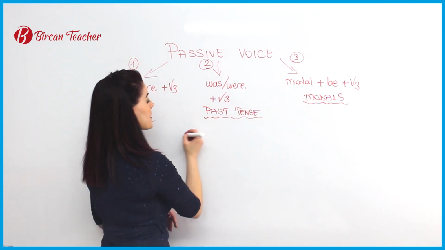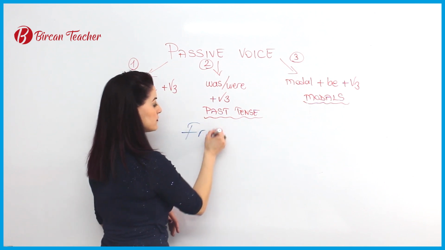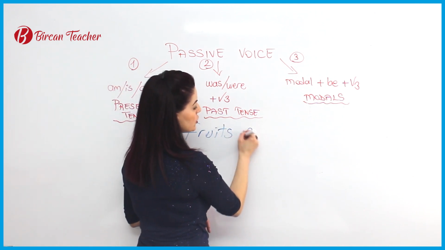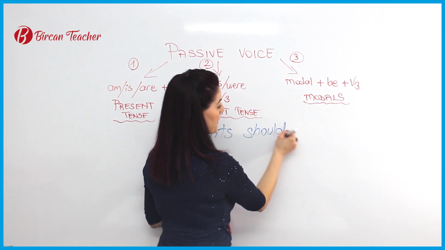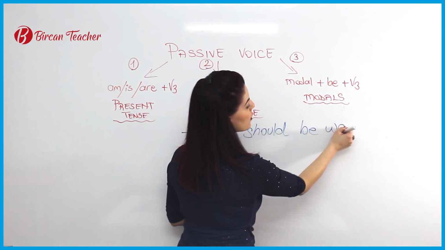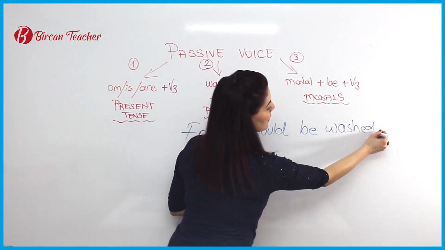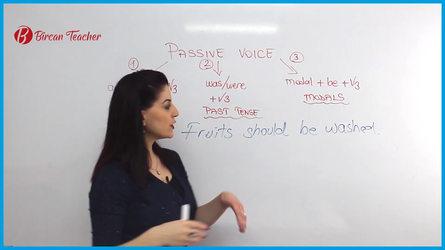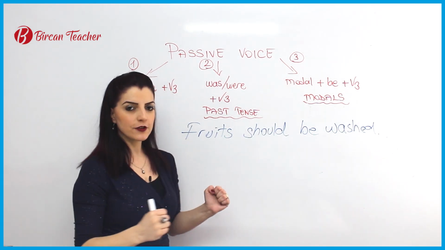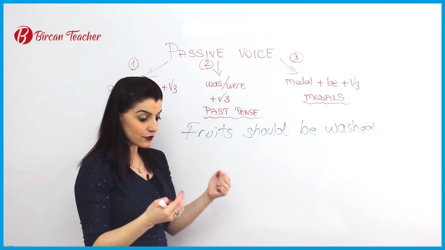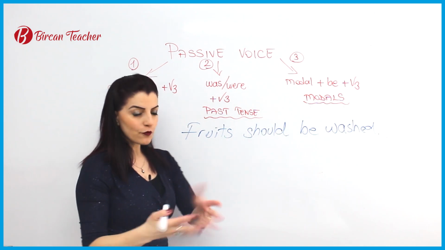For example, fruits should be washed before eating. You go to the supermarket and you buy some fruits, but what should you do? So you should wash them.